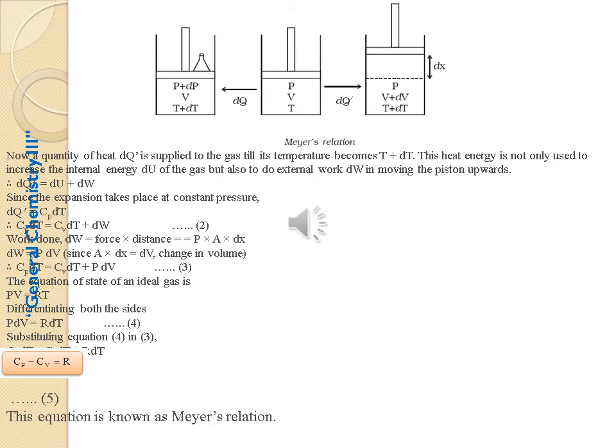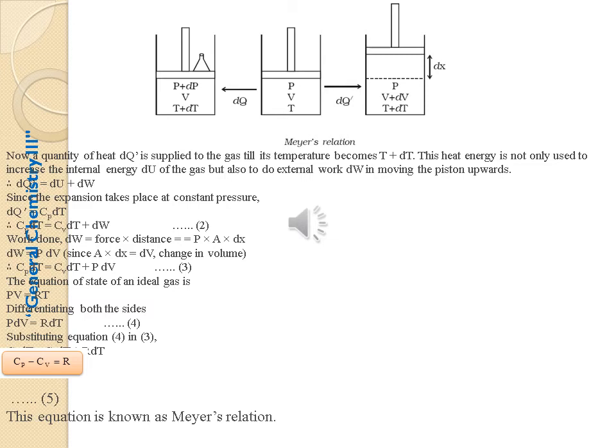The small weight is placed above the piston. Here dQ dash, P, V plus dV, that is the volume is increased because the piston moved upwards, and T plus dT is also working here. Now a quantity of heat dQ is supplied to the gas till its temperature becomes T plus dT. This heat energy is used not only to increase the internal energy dU of the gas but also for external work dW in moving the piston upwards. dQ is equal to dU plus dW.